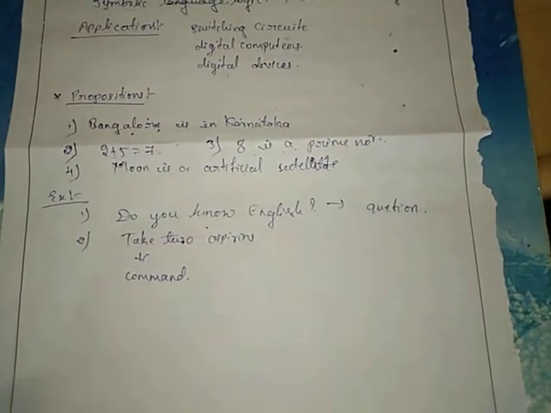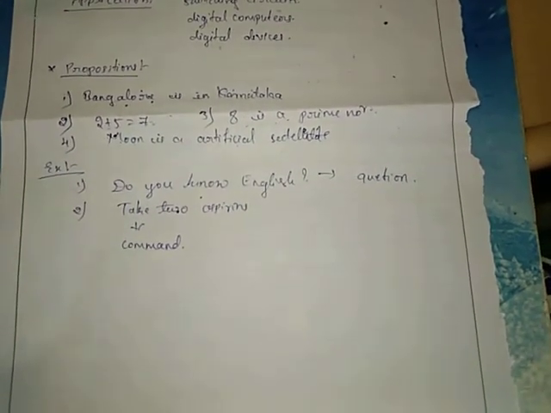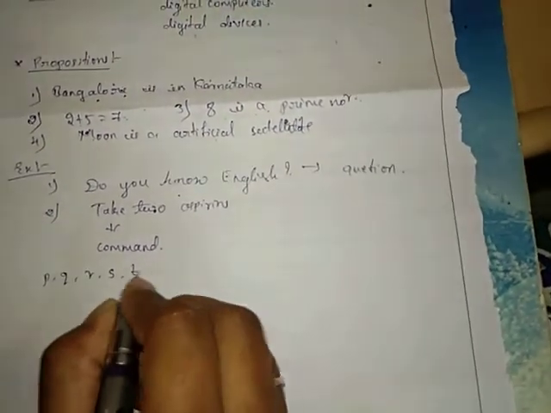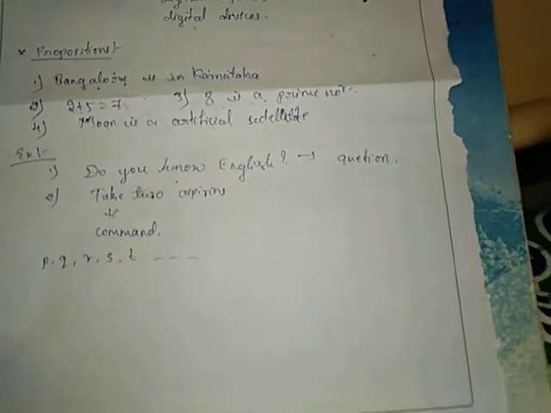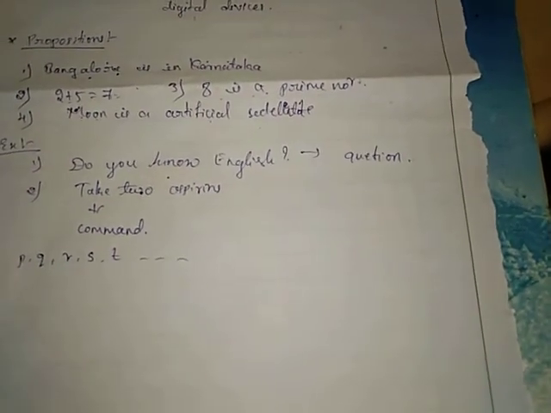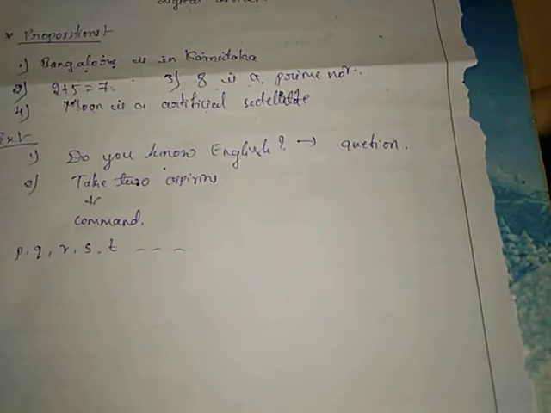And here the propositions are usually denoted by the small letters such as P, Q, R, S, T, and so on. So like this we denote the propositions by the small letters, and also we check the truth or falsity of the propositions. So that is called the truth value.